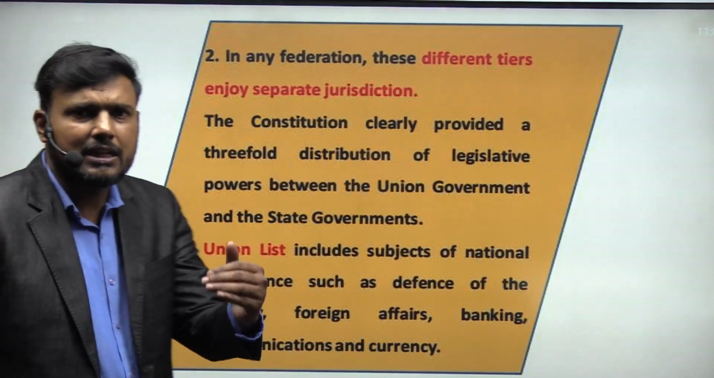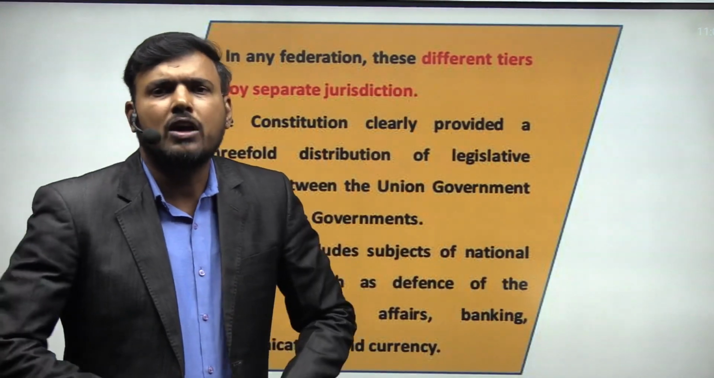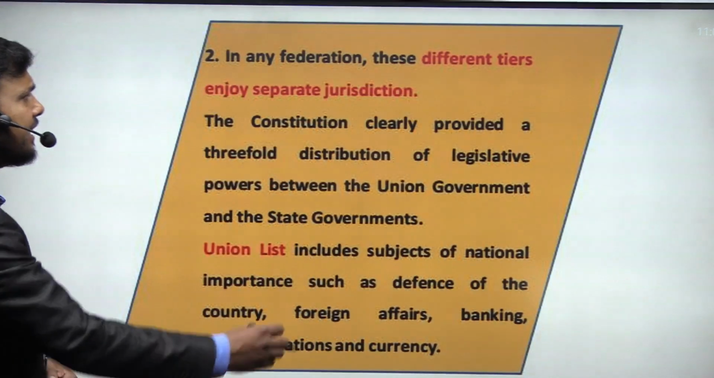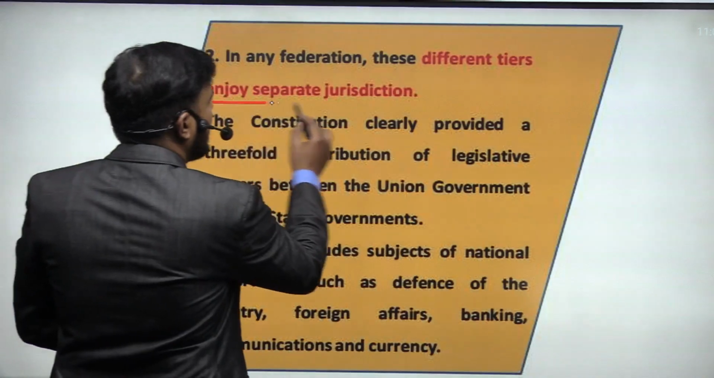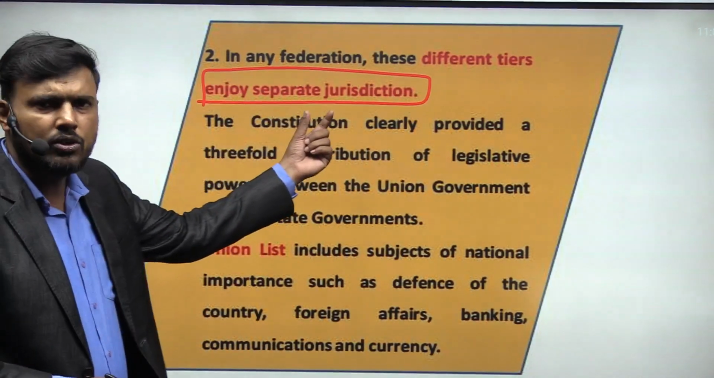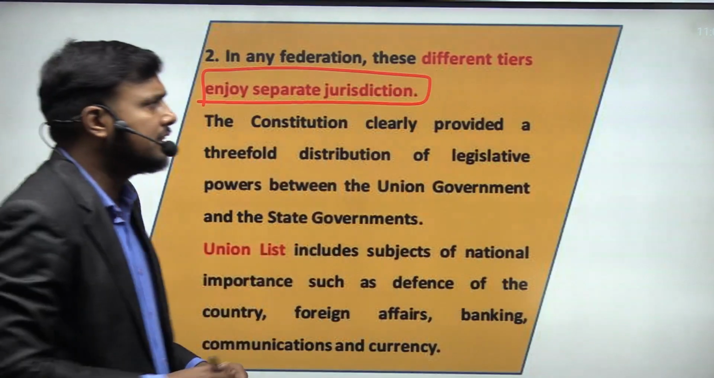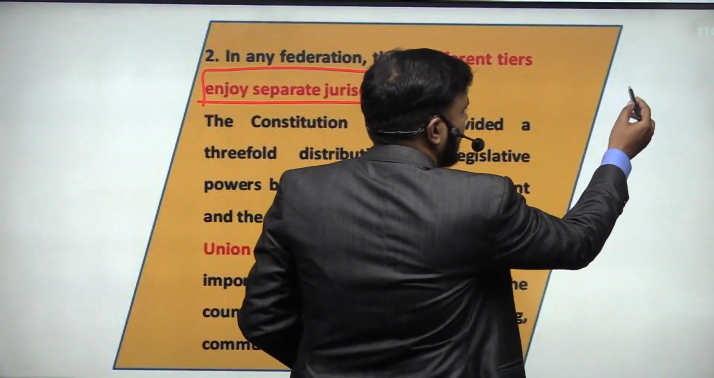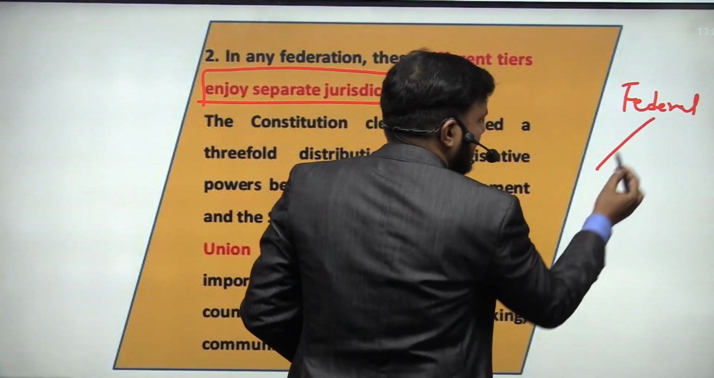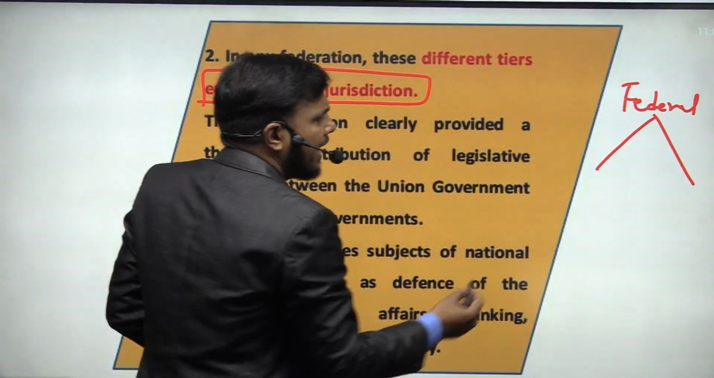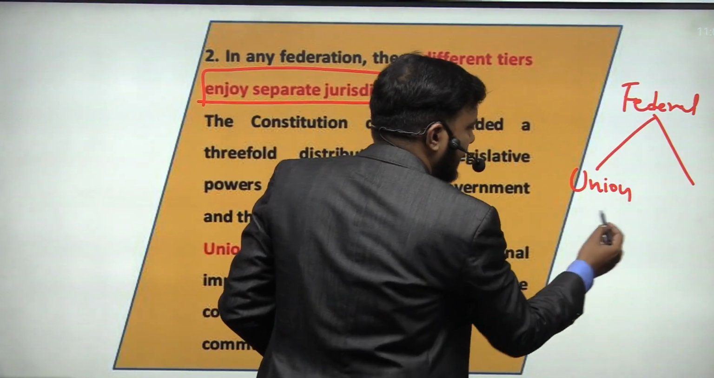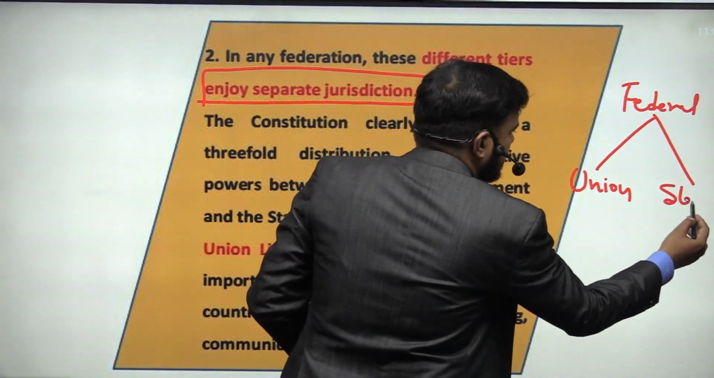When we were discussing the concept of federalism, what we stated was that in a federal system all the units enjoy separate jurisdiction. I have quoted this line and informed you. In a federal system, generally there is a division of power, and you will have stakeholders. That means the stakeholders can be the union government and the state governments.